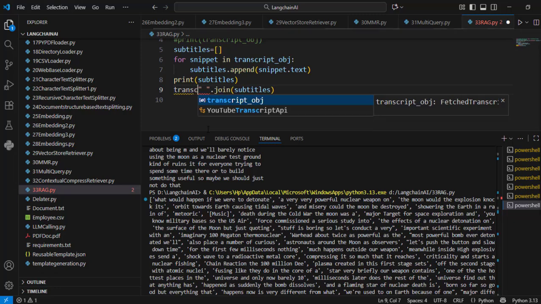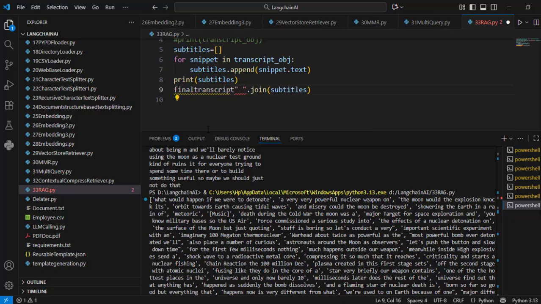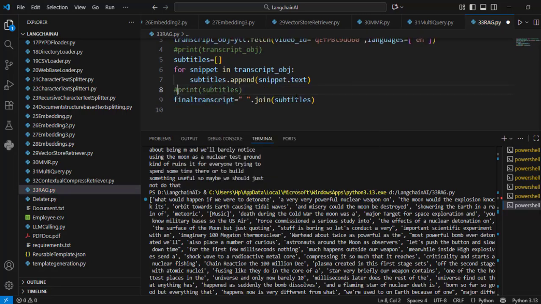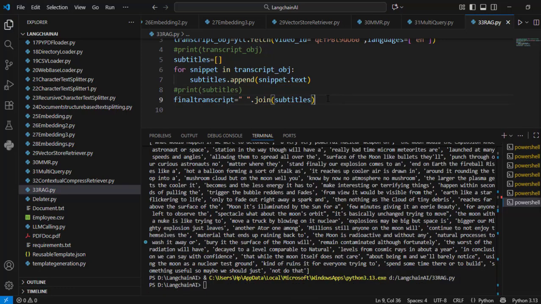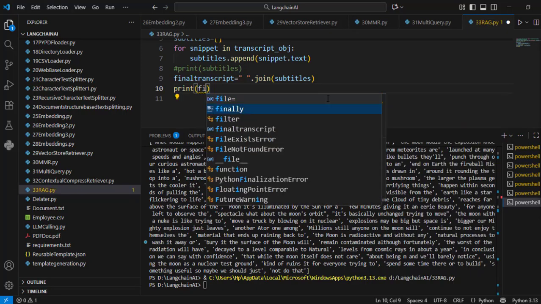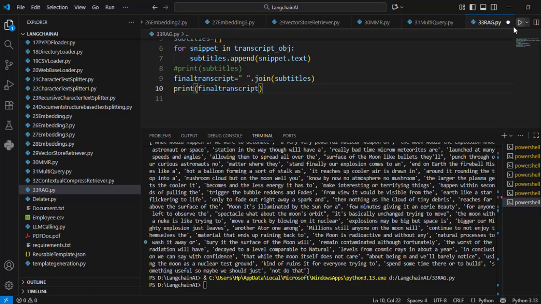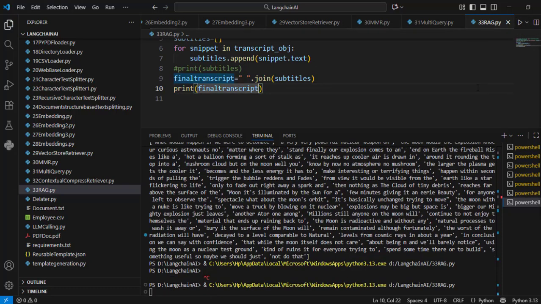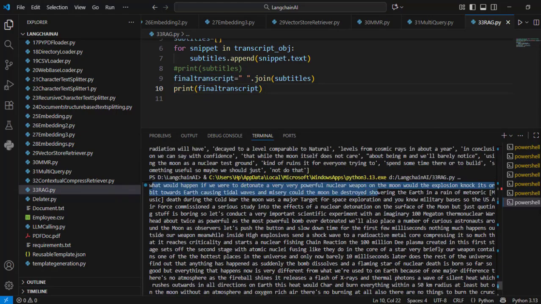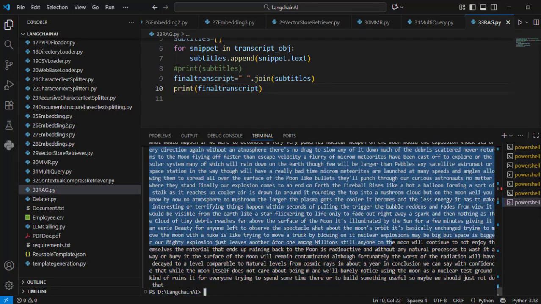So I will call it final_transcript. Now I don't need to print the subtitles also, so I comment it out as well, and I will print this final transcript and I will execute it. So now I get the whole data, the whole transcript, as a text.